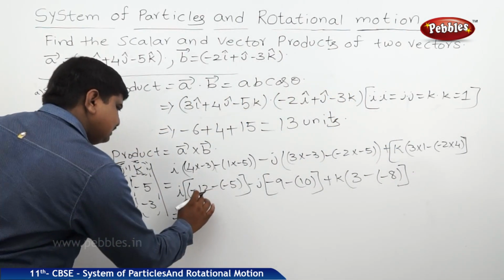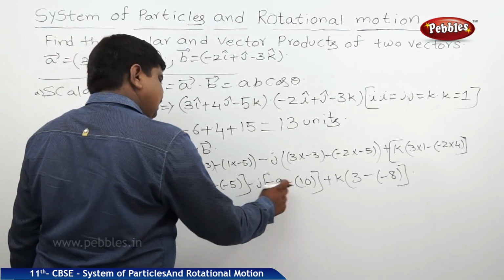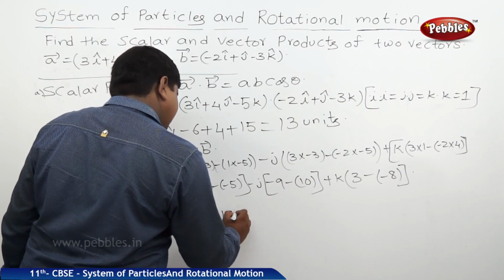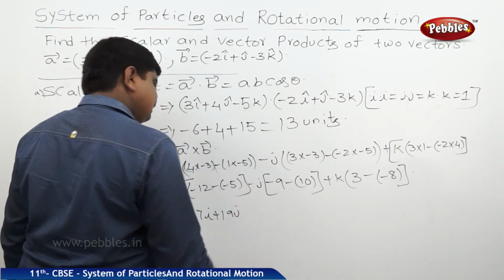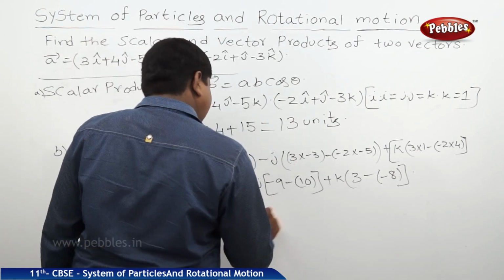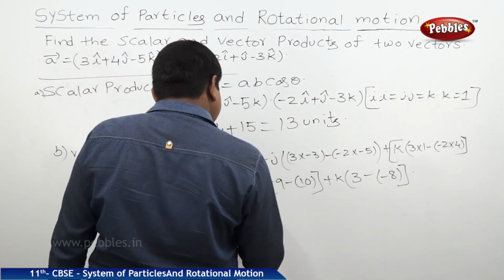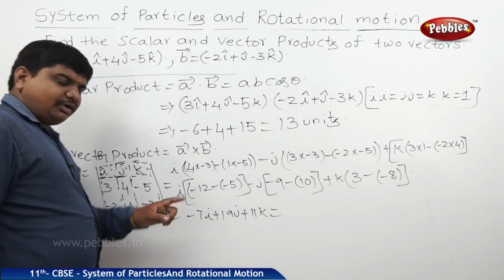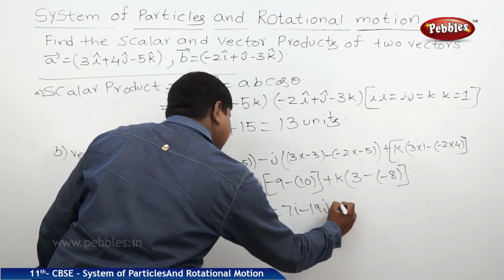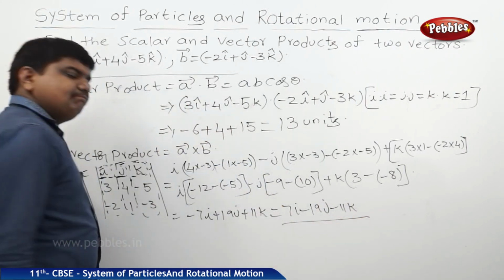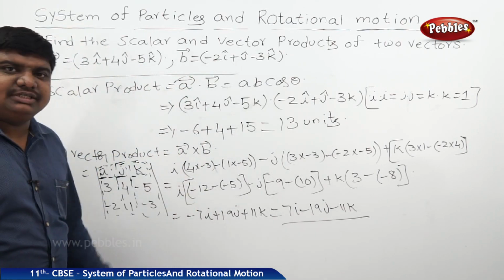Therefore it is minus 12 plus 5, which is minus 7i, and minus 9 minus 10 is minus 19 into minus j, so plus 19j. Plus k into 3 minus of minus 8, which is 3 plus 8, 11. If you order it, it is minus 7i plus 19j plus 11k. So there is a difference between the dot product and the cross product.